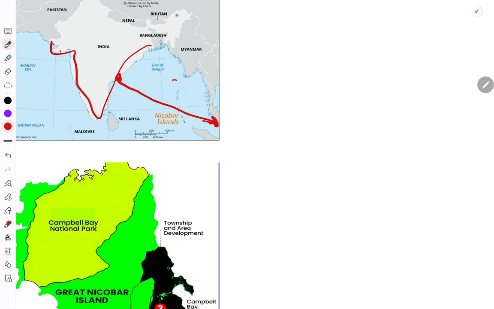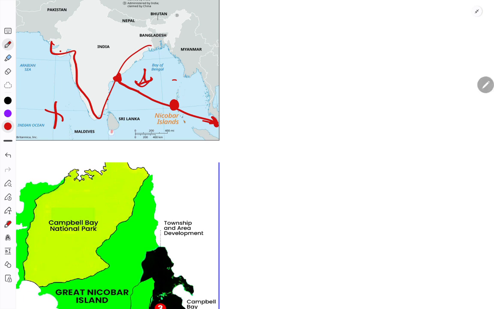In between, the ship may require rest time, or refueling, or some repair work, and such facilities are provided by the ports in between. Those are called transshipment ports. Currently India does not have any transshipment port, so this is going to be India's first mega transshipment port.